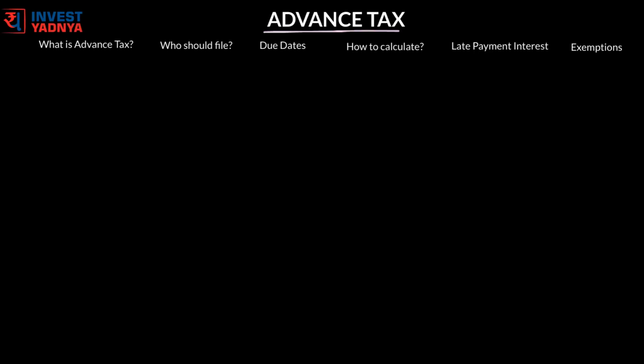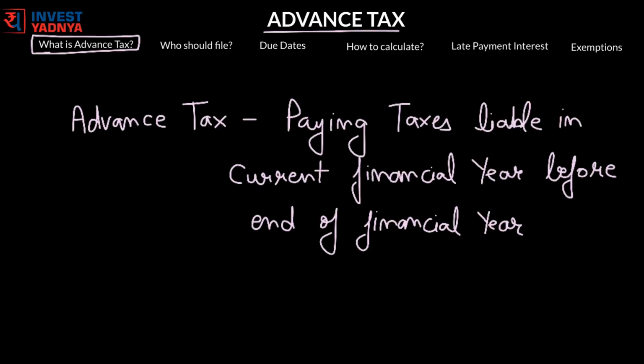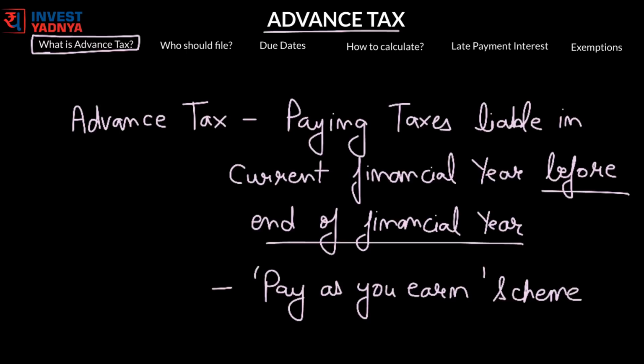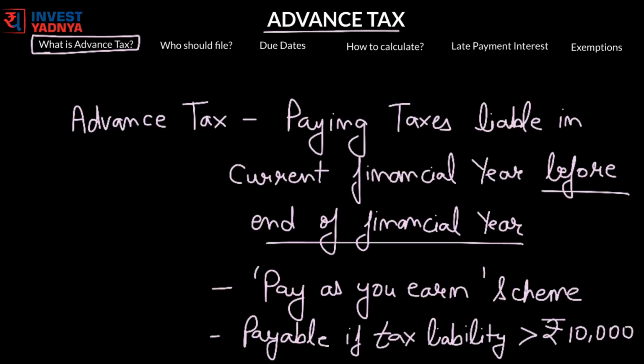As the name suggests, advance tax refers to paying a part of your taxes before the end of a financial year. Also called the pay as you earn scheme, advance tax is the income tax payable if your tax liability is more than 10,000 rupees in a financial year. It should be paid in the year in which the income is received.